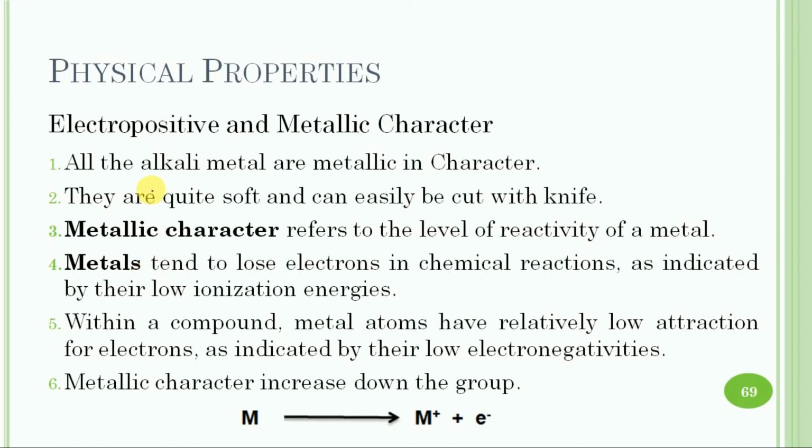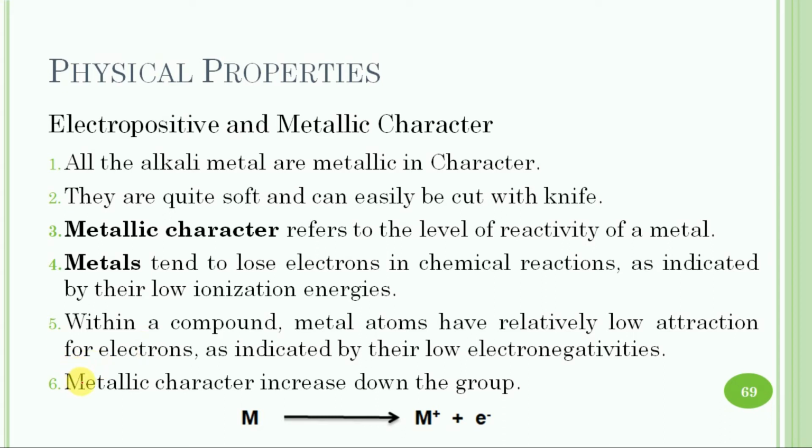Electropositive or metallic character. All the alkali metals are metallic in character. They are quite soft and can easily be cut with a knife. Metallic character refers to the level of reactivity of a metal. Metals tend to lose electrons in chemical reactions, as indicated by their low ionization energy. Within a compound, metal atoms have relatively low attraction for electrons, as indicated by their low electronegativity.